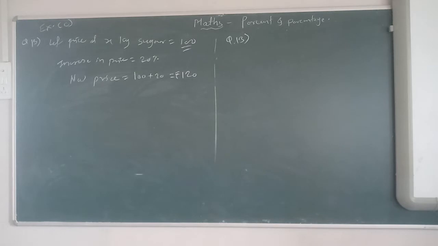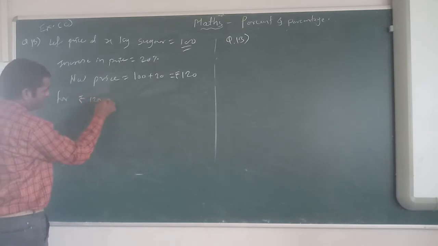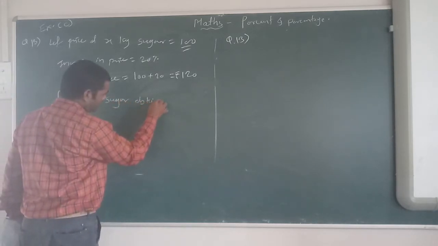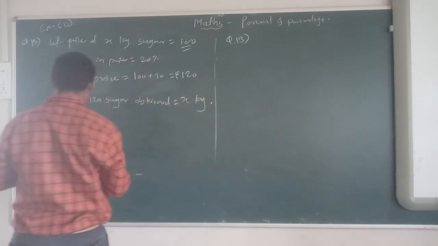for rupees 120, sugar obtained is how much? For rupees 120, sugar obtained equal to X kg.